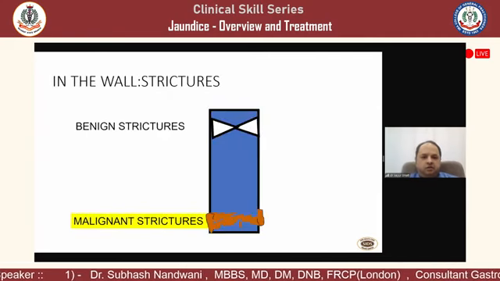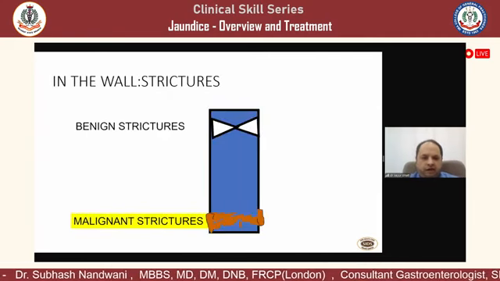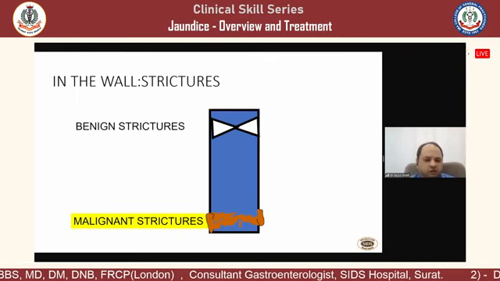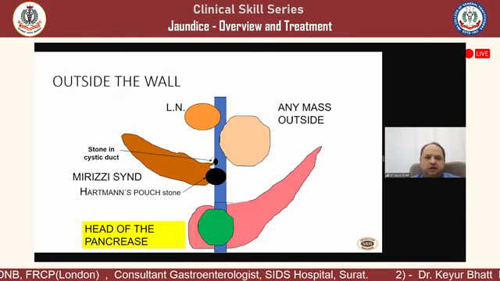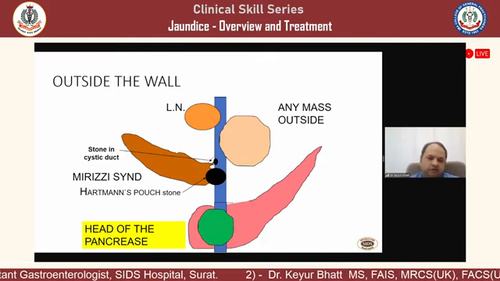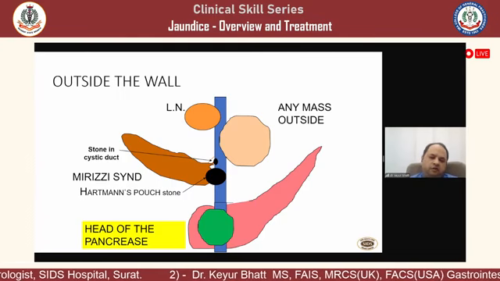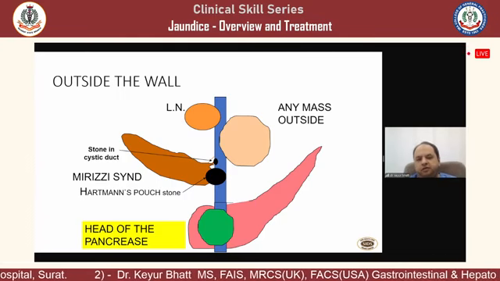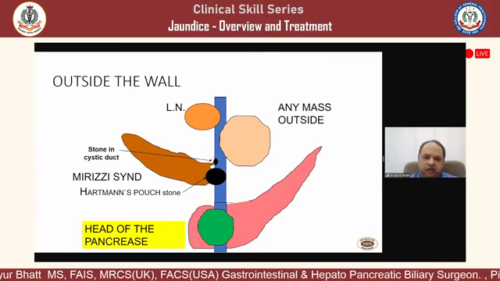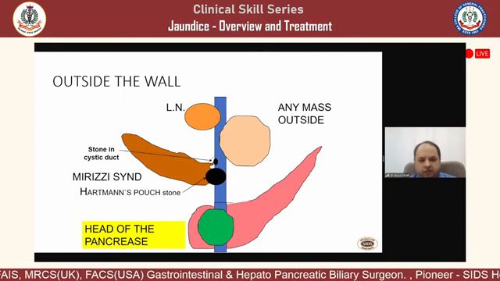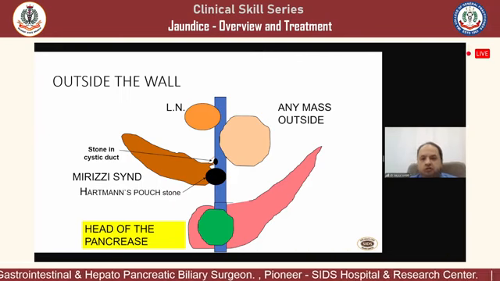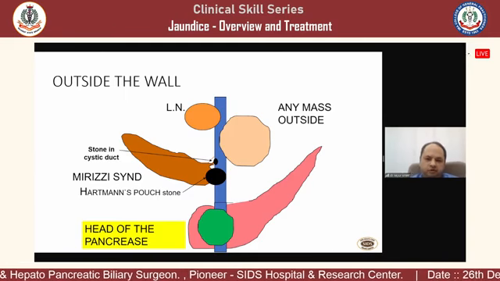Second cause is a cause within the wall of the bile duct. These are benign strictures or malignant strictures. Malignant is more common than benign. Causes outside the wall of the bile duct can be lymph nodes. There are many lymph nodes in the porta region and in the hepatoduodenal ligament. So they can get enlarged due to a primary elsewhere, due to a secondary, or due to a lymphoma. There can be tuberculosis. So they all can lead to obstructive jaundice.